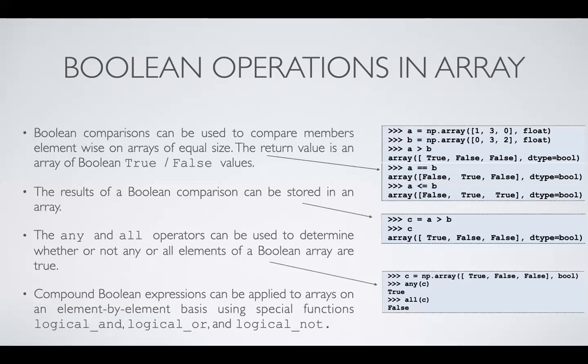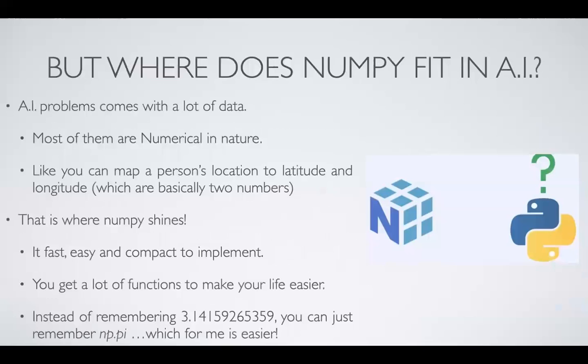There are lots of things to unpack here, I know, and I want you to go through it one more time if possible. But these are the basic concepts that you can carry with you to do some simple applications in AI. Basically, AI problems come with a lot of data and most of them are numerical in nature. For example, you can map a person's location to latitude and longitude, which are basically two numbers, right? And if you can track the person's latitude and longitude, you can see the pattern of where he is going,